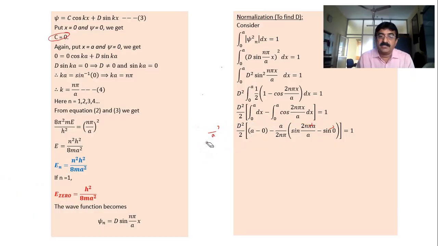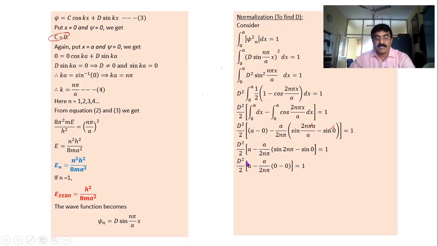Then keep on simplifying. Upper limit and lower limit I have applied. Then next step, here a minus 0 means a only. Next, a by 2n pi as it is. Sine of, see, a cancels, I have sine 2n pi, sine 0 as it is equal to 1.